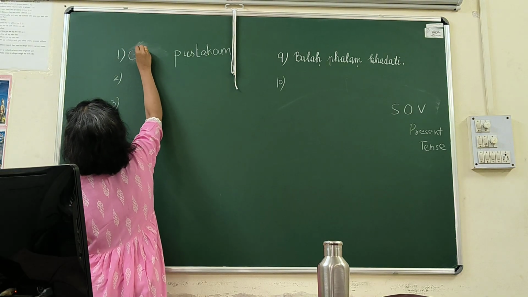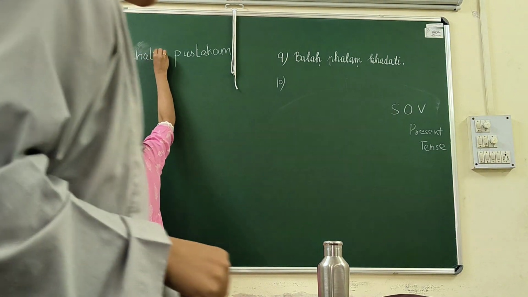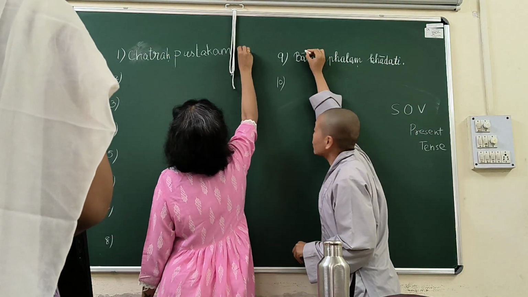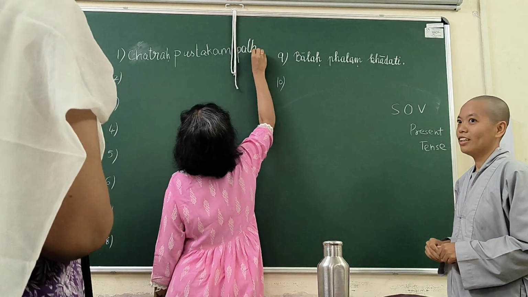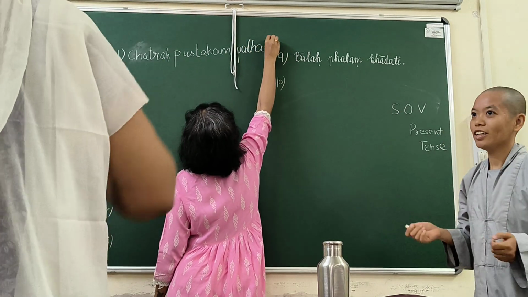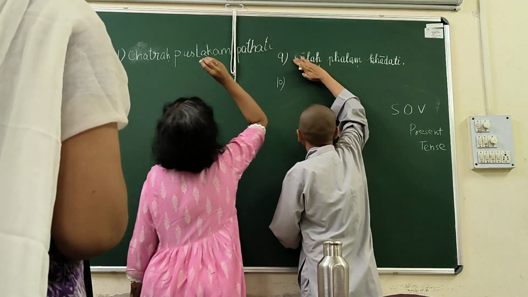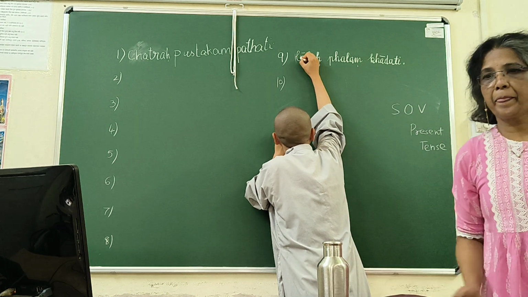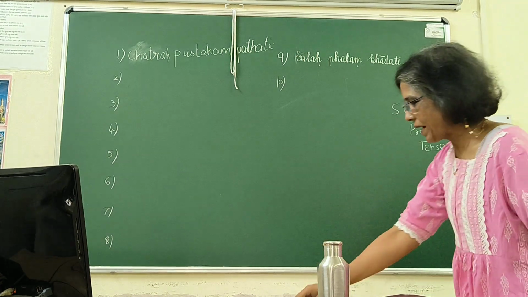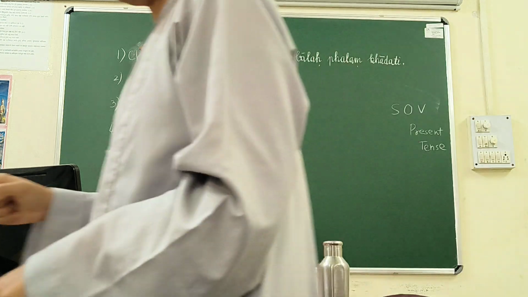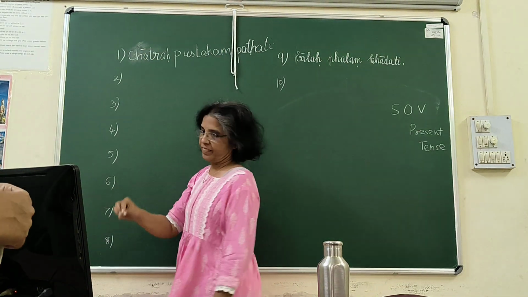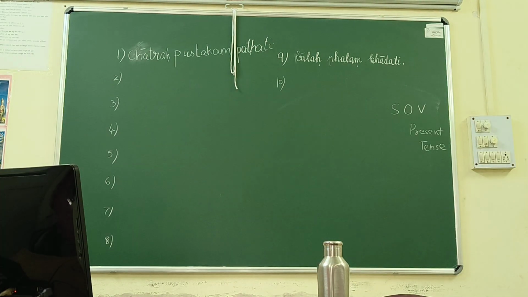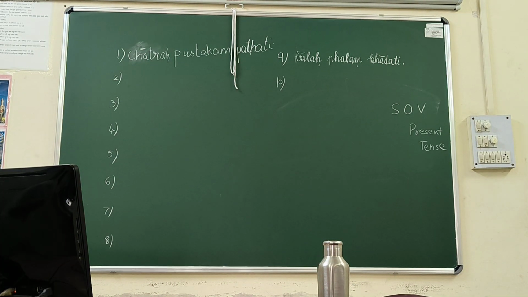You have written khadati, make it khadati. And balaha, you have written balaha, make it balaha khadati. And b should not be capital. We don't write capital. Small b. Chhatraha or chhatraha, and pathati, there should be th. Chhatraha pustakam pathati, balaha phalam khadati. 2 sentences. I want 10.